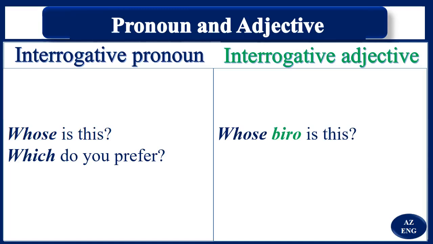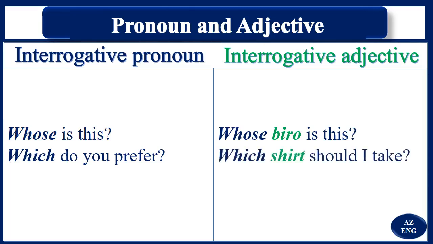Which do you prefer? We say that this is an interrogative pronoun. But you see here, which shirt should I take? After which we've got shirt, and shirt is a noun. You remember that an adjective tells us more about a noun or a pronoun.